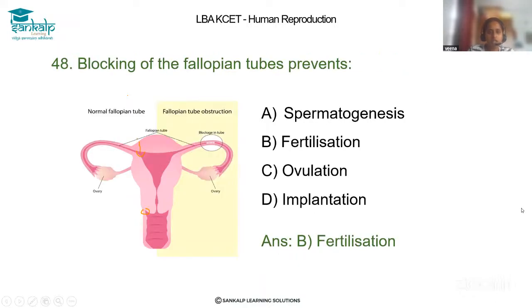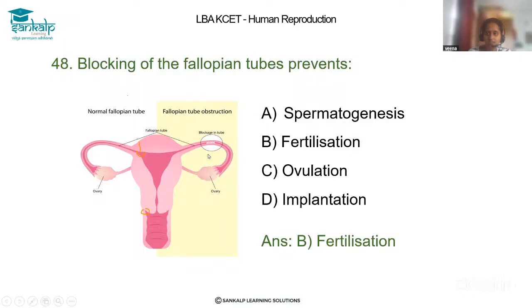48. Blocking of the fallopian tubes prevents. Dear students, just see the picture here. This is the female reproductive structure, and this is the ovary, this is the fallopian tube. See here, the fallopian tube is blocked. The blocking may be caused by different reasons, several reasons are there. But what is stopped finally? The blockage will stop one process, that is what exact process is taking place in the fallopian tube.